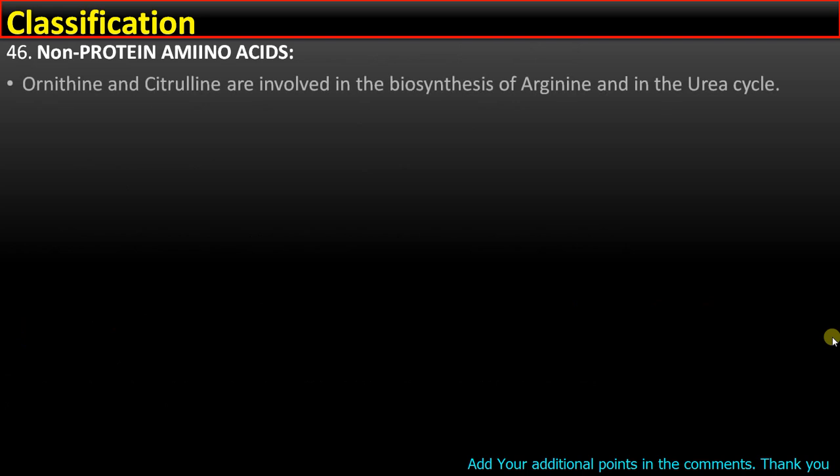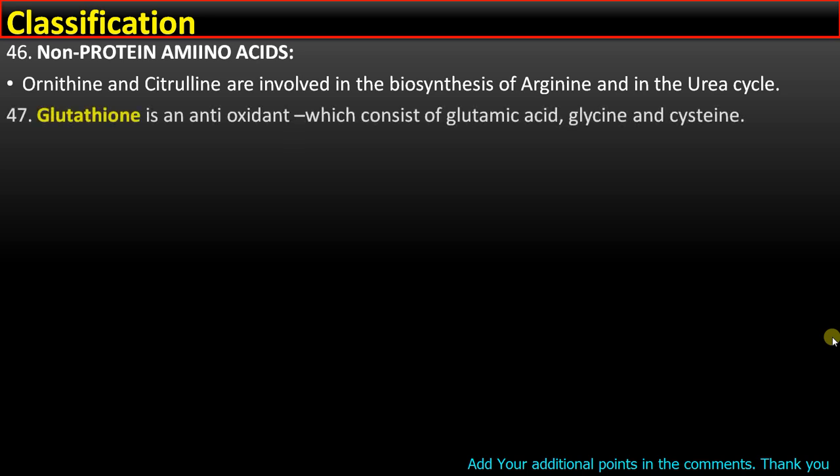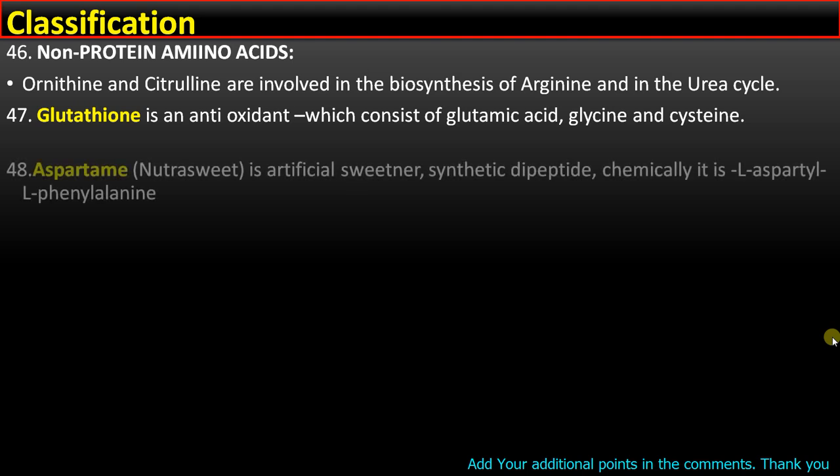Point number 46. Non-protein amino acids include ornithine and citrulline, that is involved in the synthesis of arginine and in urea cycle. Point number 47. Glutathione is an antioxidant which consists of glutamic acid, glycine and cysteine.